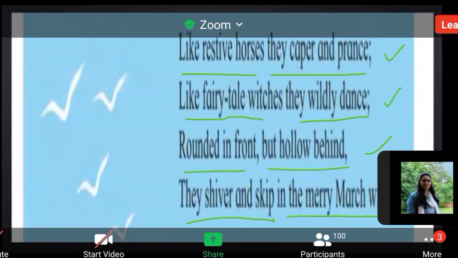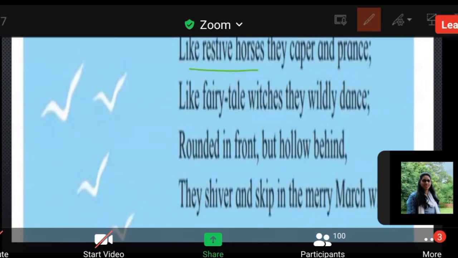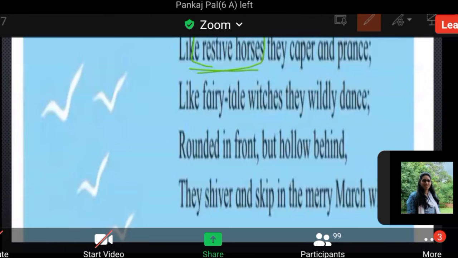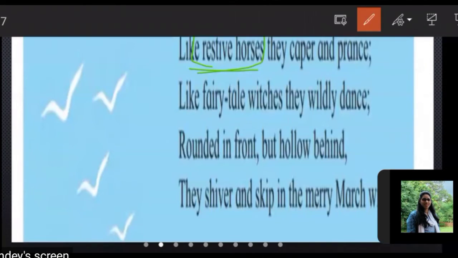Like rescue horses. Students, you might have seen horses in real life. A horse is not stable, meaning it cannot be a quiet animal. They always do some movement. They are always restless, and so happy that they caper and prance.